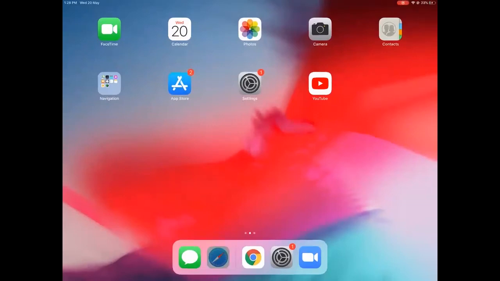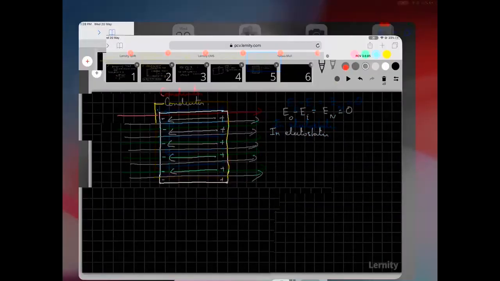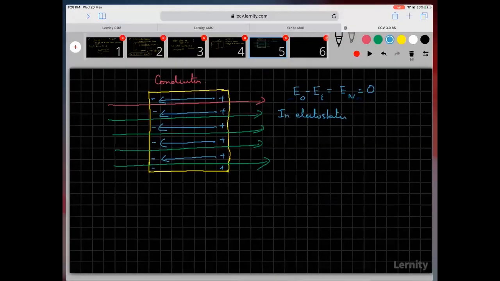Okay, so we said that in electrostatic conditions, there is no electric field inside a conductor. I hope you guys remember all this.